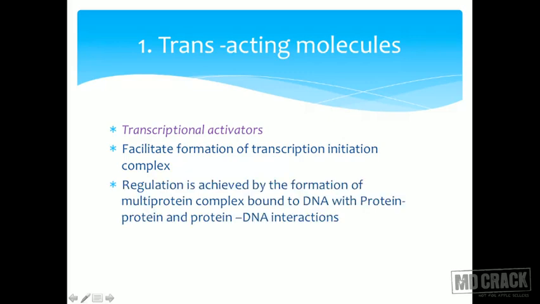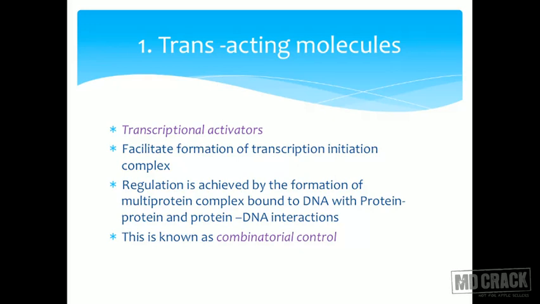Now, regulation is achieved by the formation of a multi-protein complex bound to the DNA, with protein-protein and protein-DNA interaction. So this may be a protein-protein interaction or a protein-DNA interaction, which will help in regulating the whole gene. This is known as combinatorial control, because both the protein and the DNA are required, or a protein-protein complex should form first, and this protein-protein complex will go and bind to the DNA and form a protein-DNA complex. So a lot of things are involved in this. This is called combinatorial control.